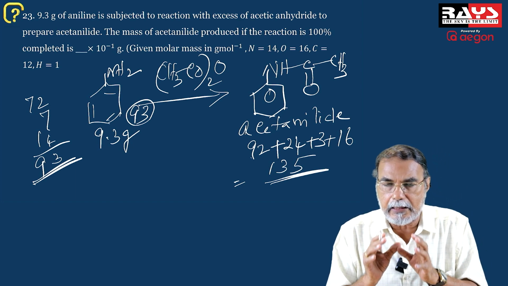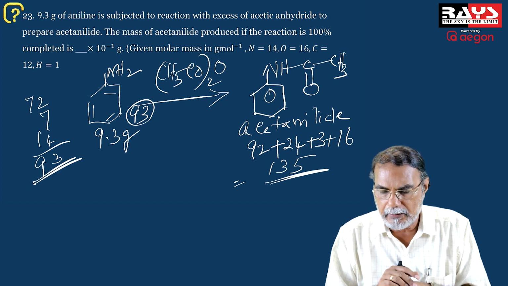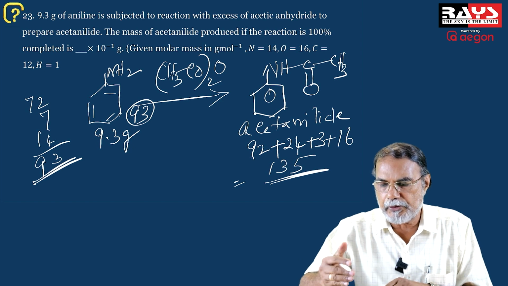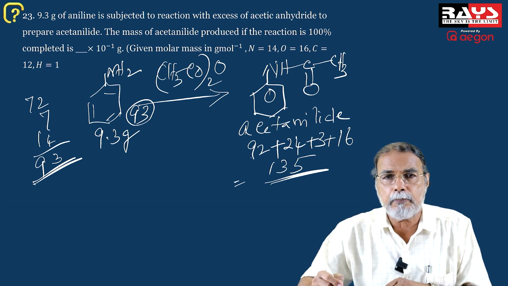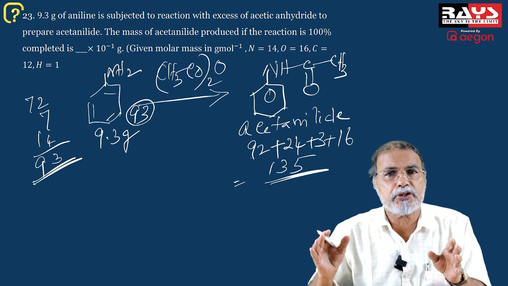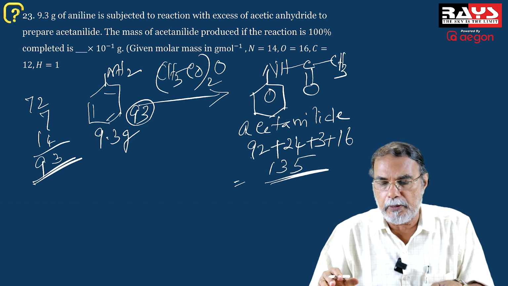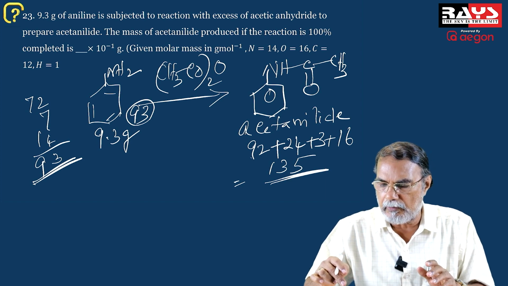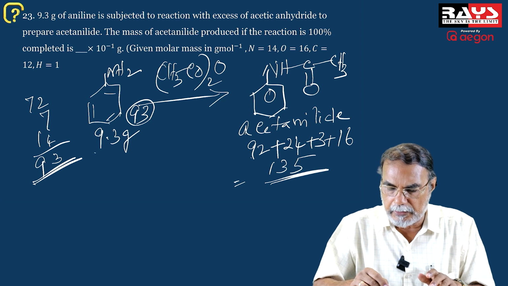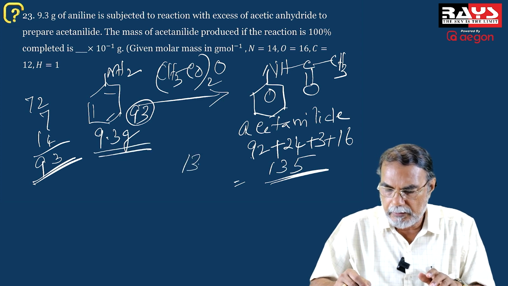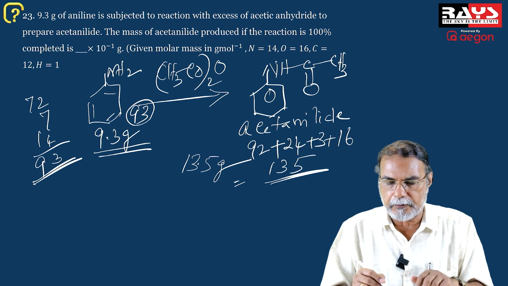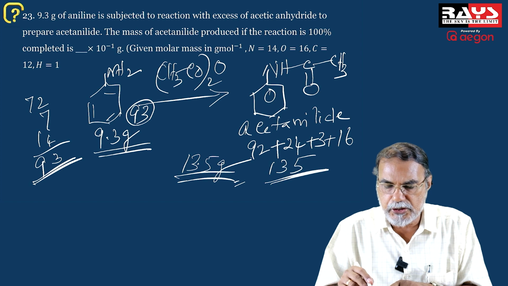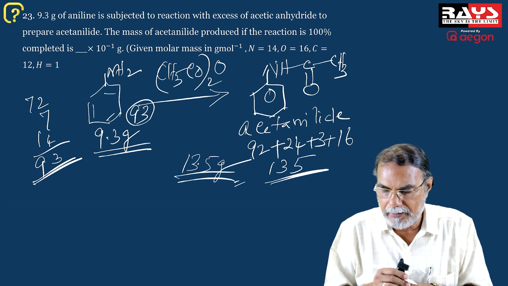So when 93 grams of aniline, that is 1 mole of aniline, is acetylated with acetic anhydride, the amount of acetanilide formed is 135 grams, provided there is 100% completion of the reaction. And that is given in the problem. It is 100% completed. So from 93 gram, you are getting 135 gram. And therefore, from 9.3 gram, you will be getting 13.5 gram.